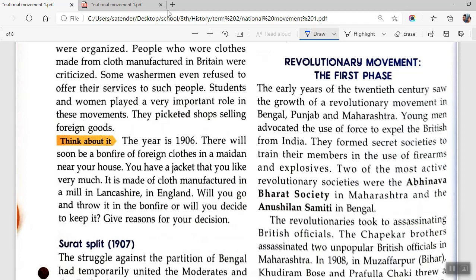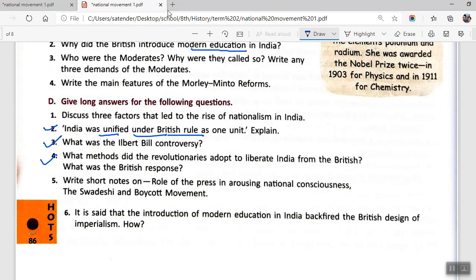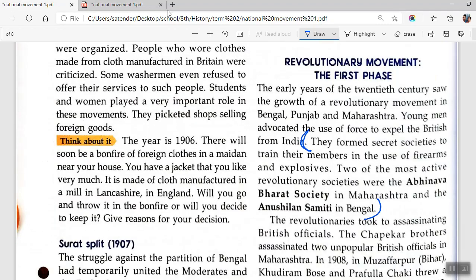You have to start from here. They formed secret societies to train their members in the use of firearms and explosives. Two of the most revolutionary activities. You'll be writing this. This is the first part of the question, which says, what were the methods adopted by them. This is our question D4. Okay, let me just write D4 here. So this is the answer to the first part of the question.